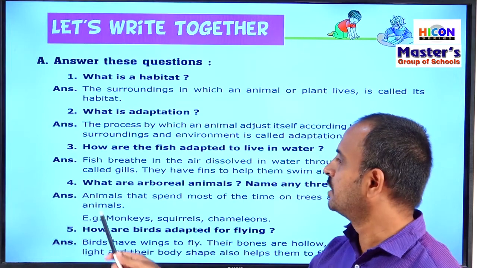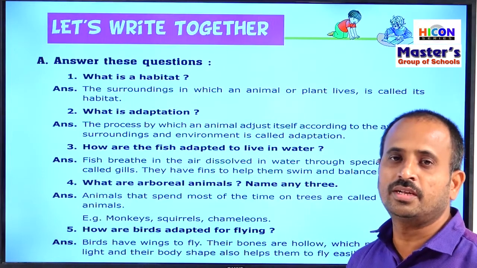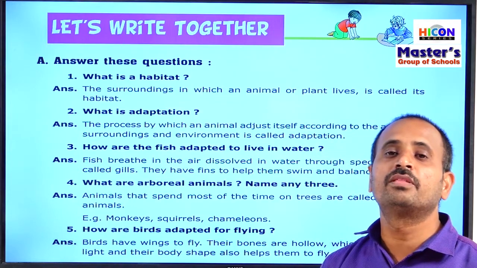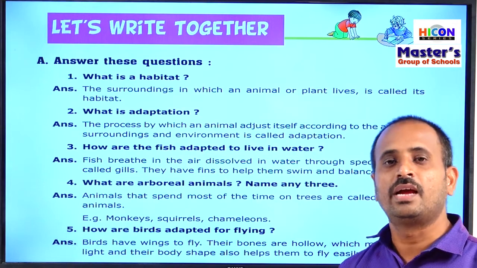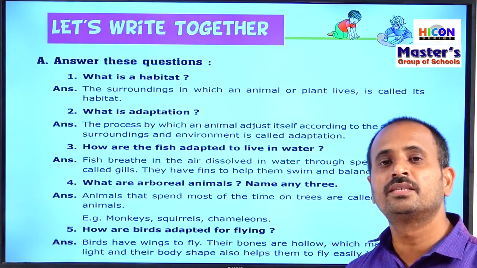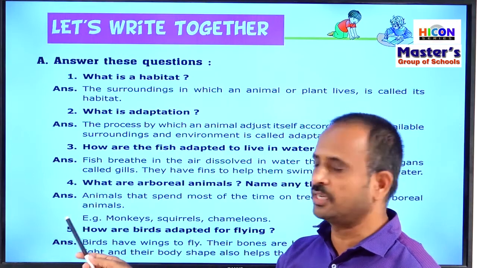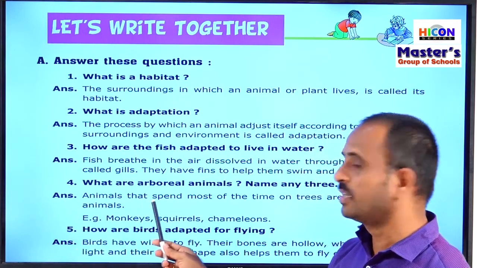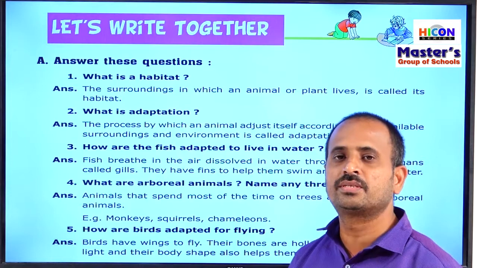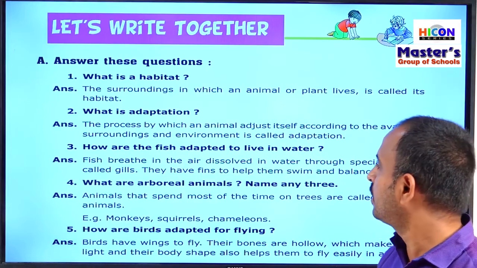Next, children, see the fourth question. What are arboreal animals? Name any three. Children, already we have discussed that the animals are classified into 5 types based on their habitats. That is terrestrial animals, aquatic animals, amphibians, arboreal animals, and the last one is aerial animals. So now here, what are arboreal animals? Children, see the answer. Animals that spend most of the time on trees are called arboreal animals. Example, monkeys, squirrels, chameleons.